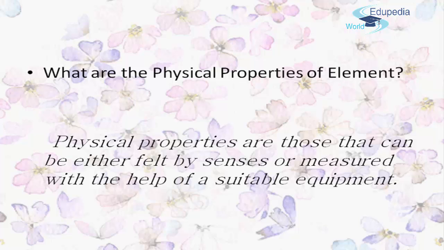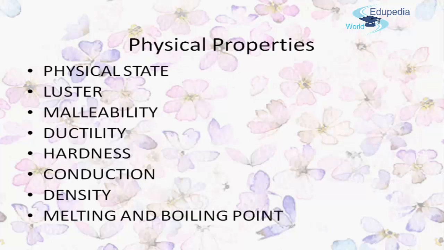Though we are discussing the physical properties of elements, we shall discuss some main properties which vary in the periodic table with respect to groups and periods. First, physical state: we shall learn about the variation of the physical state of an element in the periodic table, that is solid, liquid and gas.